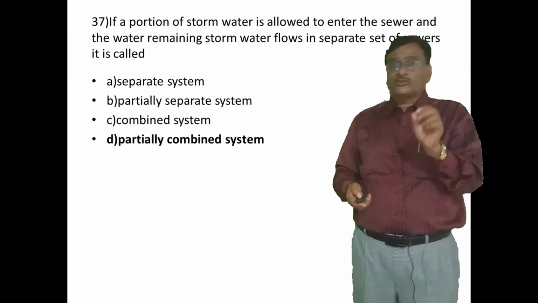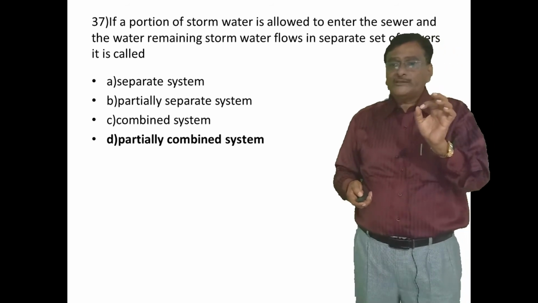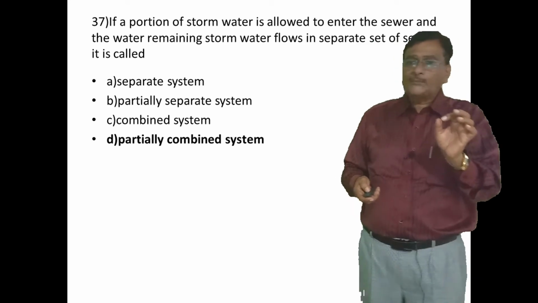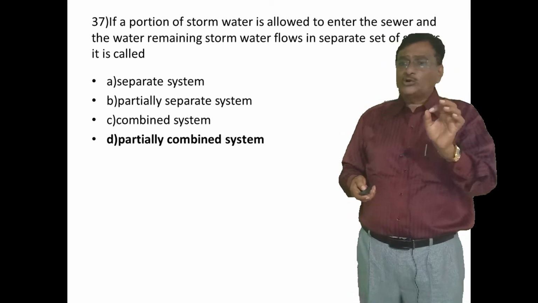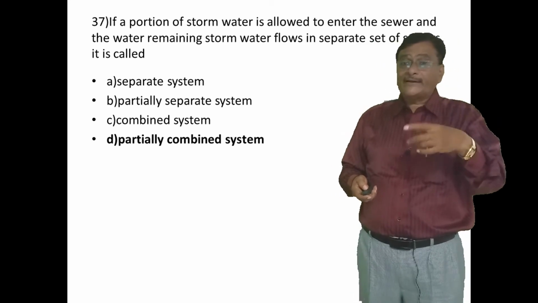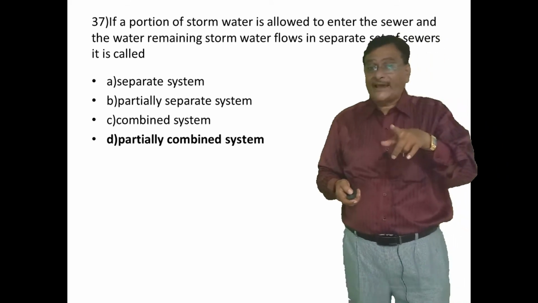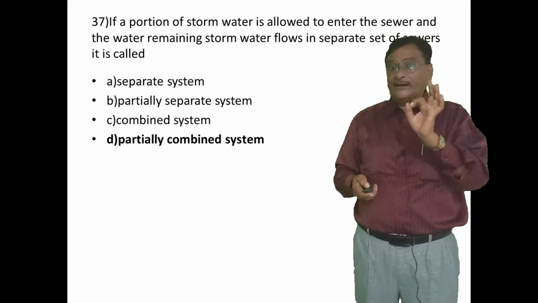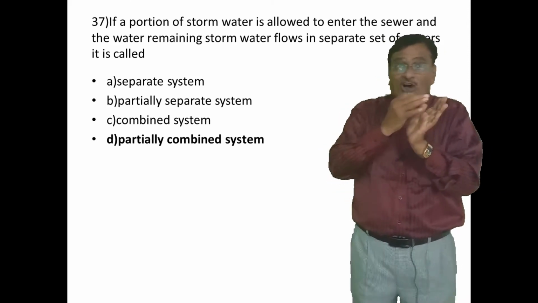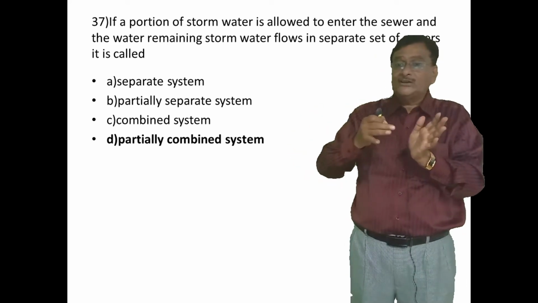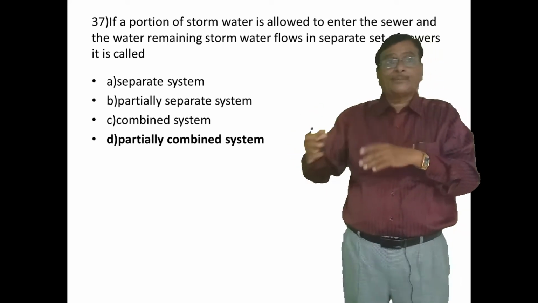If a portion of the storm water is allowed to enter the sewer and the water remaining in the storm water flows in a separate set of sewers, it is called as. Okay, look at things. Try to understand things. A portion of the storm water is allowed to enter in the sewer and the remaining storm water flows in a separate set of sewers.